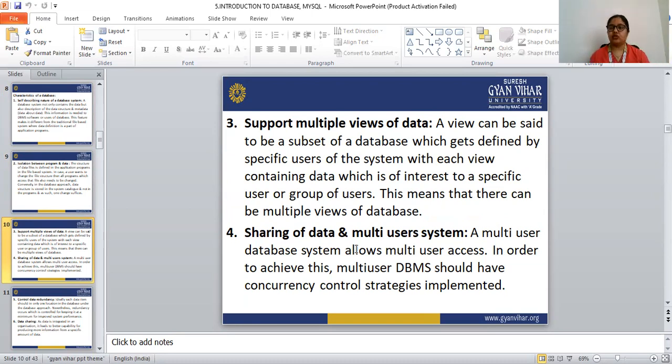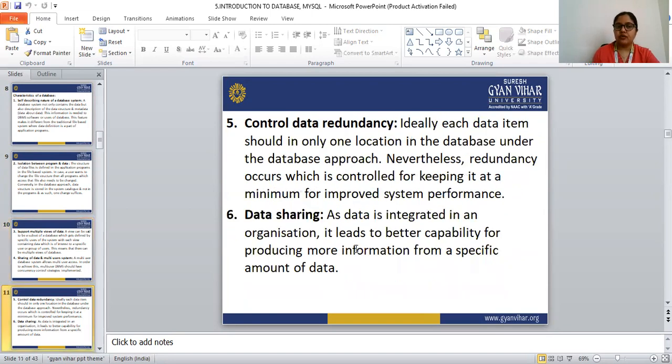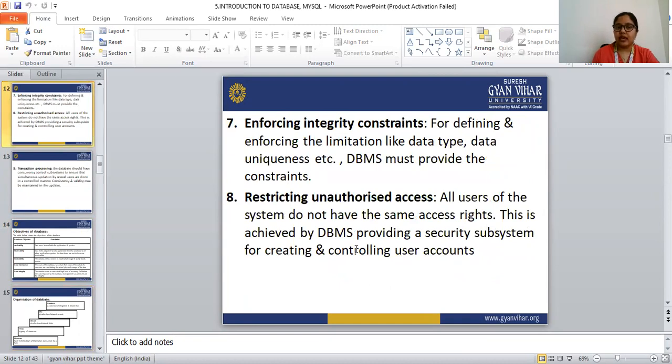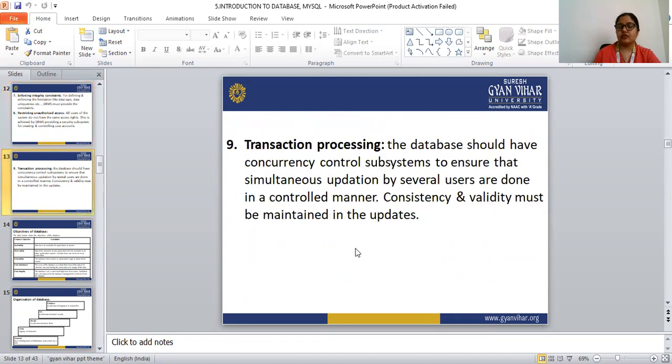Fourth is sharing of the data and a multi-user system. Fifth is controlled data redundancy. Sixth is data sharing. Seventh is enforcing integrity constraints. Eighth is restricting unauthorized access. And the last one is transaction processing. So these are all the characteristics of the database.